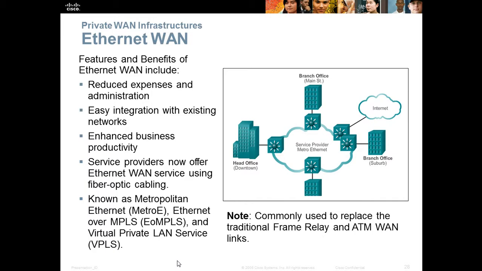Ethernet WAN. Ethernet WANs have different features and benefits, such as reduced expenses and administration, easy integration with existing networks, and enhanced business productivity. Service providers now offer Ethernet WAN services using fiber optic cabling. It is also known as Metropolitan Ethernet or Metro E, Ethernet over MPLS, and Virtual Private LAN Service, VPLS. Ethernet WAN is commonly used to replace traditional Frame Relay and ATM WAN links.